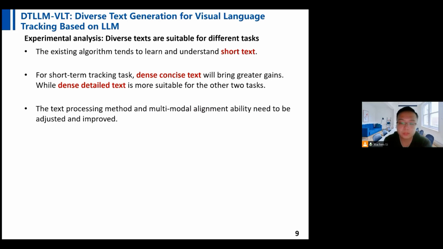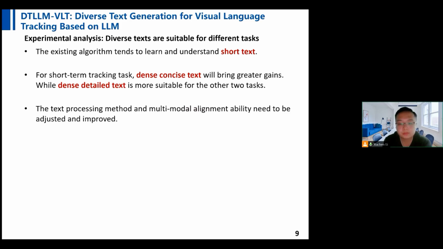Our experimental findings underscore the importance of tailored text generation within the unique demands of different tracking tasks. For short-term tracking, our analysis indicates that dense concise text yields the most significant performance gain. The precision of this text enables the tracking algorithm to quickly act upon the information, which is crucial in scenarios where rapid updates are necessary.